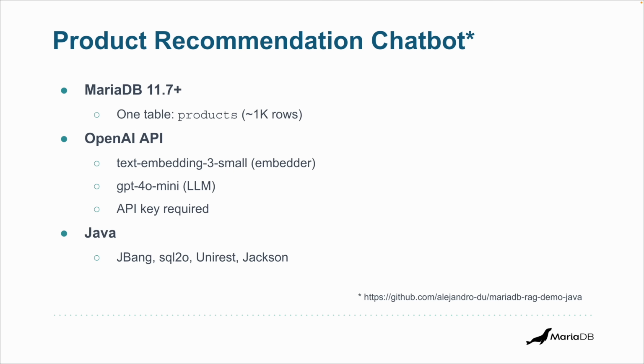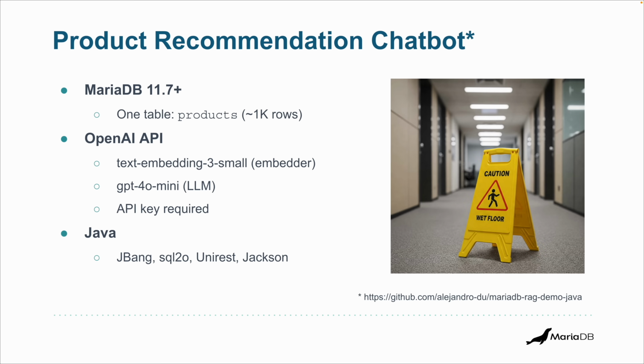We're going to use Java with no frameworks, and these are some of the tools that I'm going to use to make the code look shorter, but it's not that short, I have to say, compared to what you would get if you use a framework. So I want to give you a word of caution here. Don't do this in your office. Do it at home for your own experiments. Don't do it for production. Use AI frameworks. But the reason I'm doing it like this is because then you can see that there is no magic and it's just consuming a couple of REST services. And you are able to follow the execution of each step and get to know what's happening under the hood.